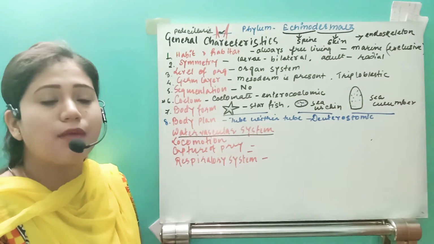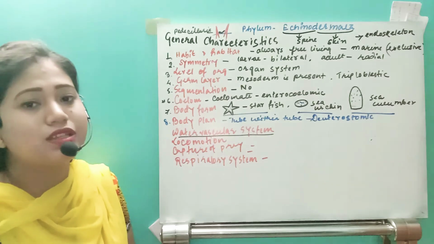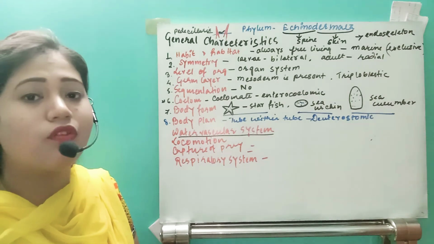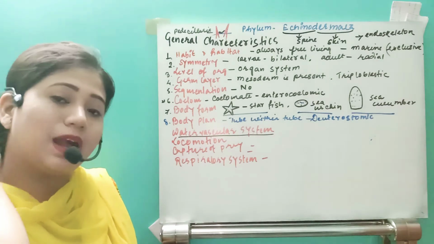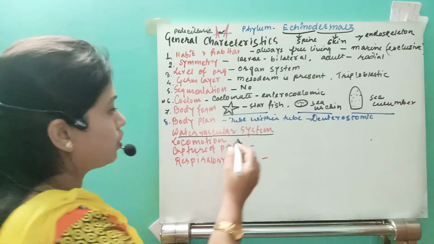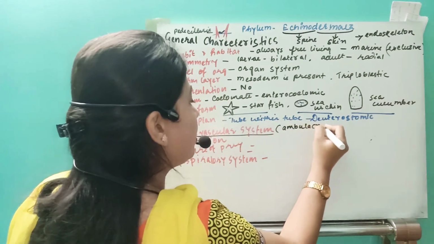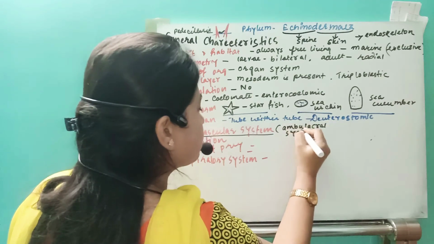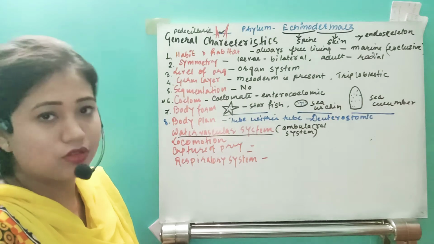The same thing happens in this group of animals: they have a specialized combination of vessels, the water vascular system, also known as the ambulacral system.